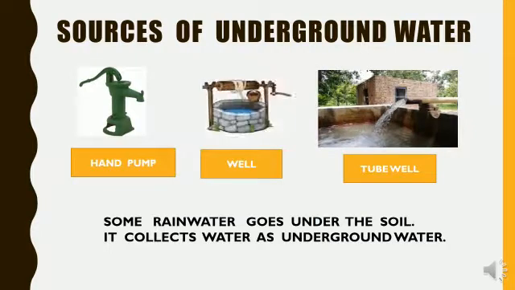Sources of underground water. Underground means underneath. So now you can see the picture of hand pump, well, tube well. Generally now we don't find this. In villages we can find the hand pump, well or tube well. Some rainwater goes under the soil. It collects as underground water.